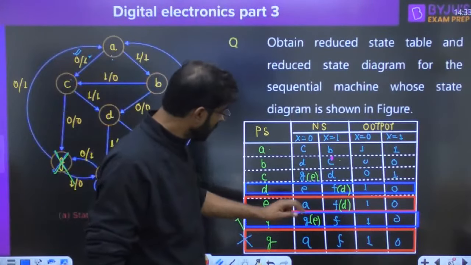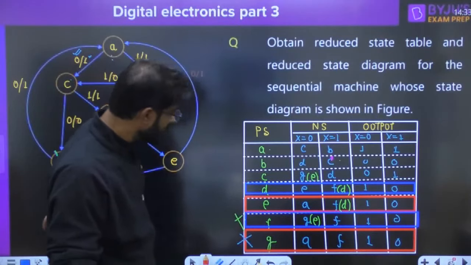This is also called E. This is also E. So why should we use the D?